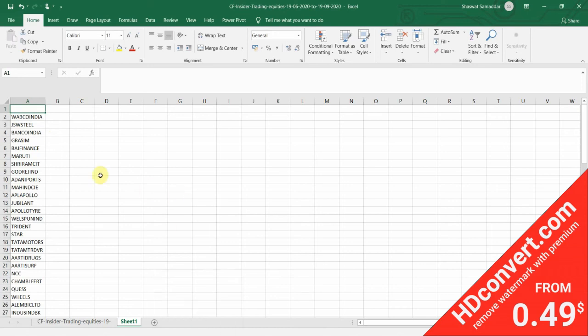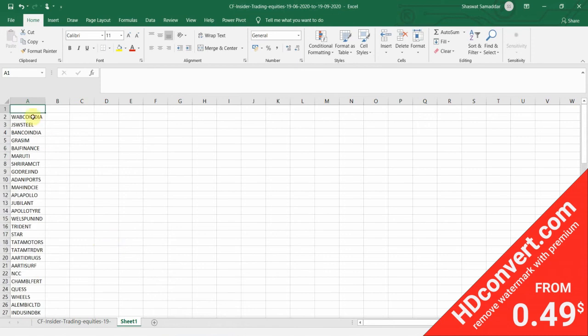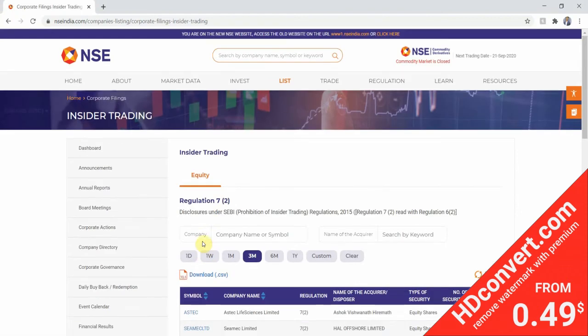We have around 93 symbols here. What we have to do is copy down a symbol, go to the NSE website again, and paste the company name here.